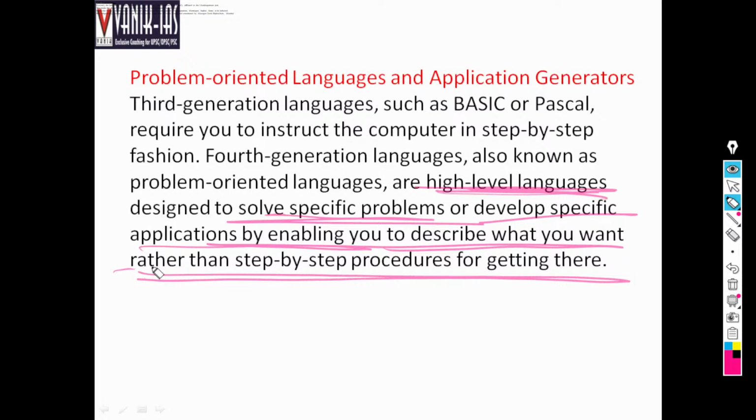For example, you can say, Alexa, play this song. You just have to say play this song. Then it is the job of the fourth generation language to automatically search those songs from memory and then play them, right. So it performs multiple functions. You just have to tell your concern, and it will automatically perform multiple functions because they are governed by fourth generation languages, or very high level languages.